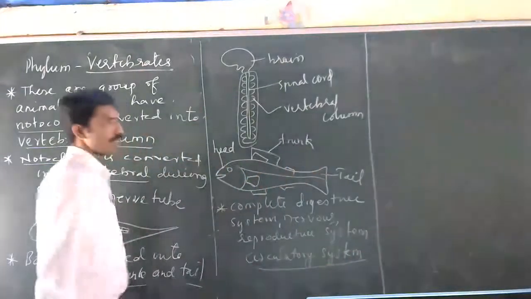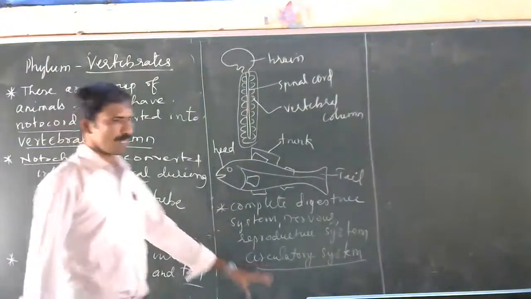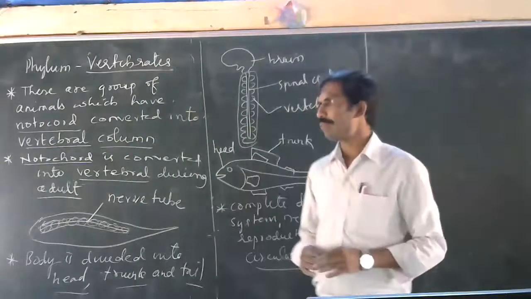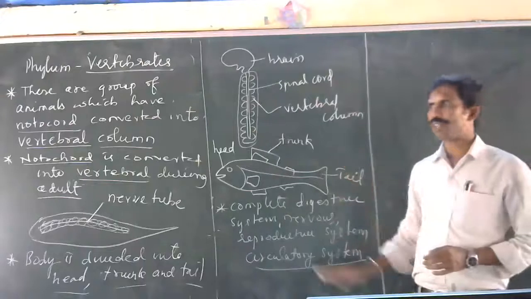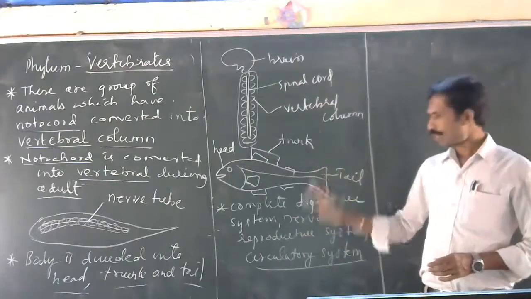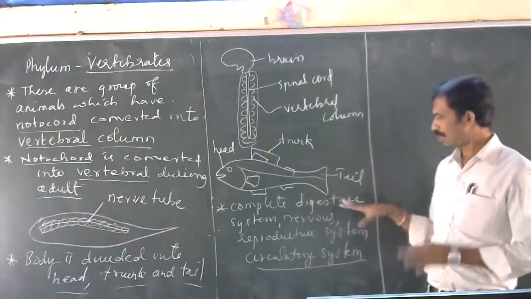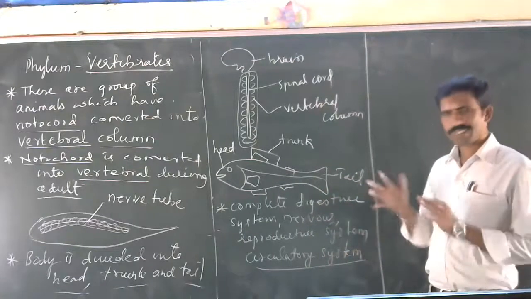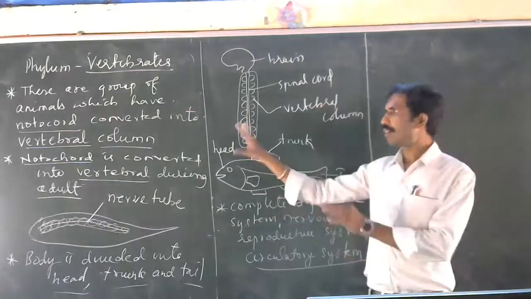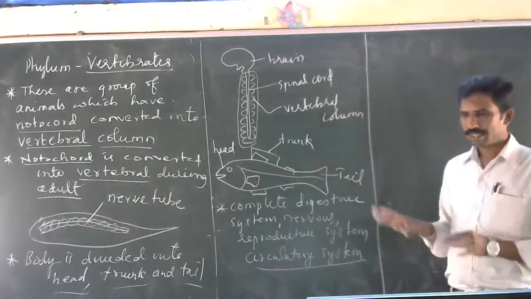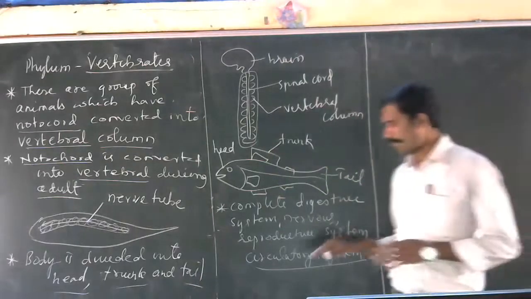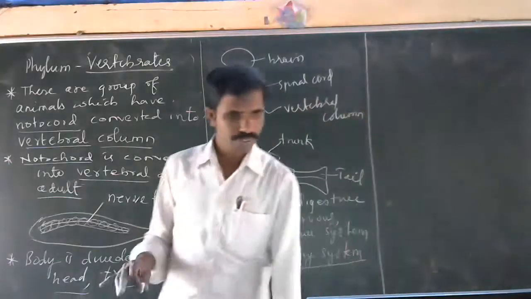All systems will be present, which means the body is well designed. There are many tissues: nervous tissues, muscular tissues, bone tissues, cartilage tissues. All these tissues make organs, so all organ systems will be there. It is a well developed living organism which comes under the kingdom Animalia. Is it clear?